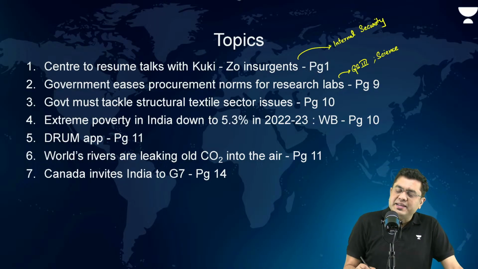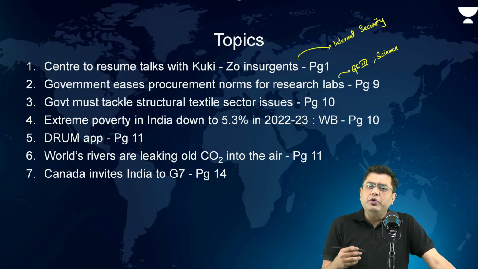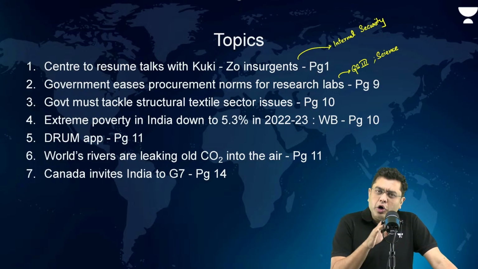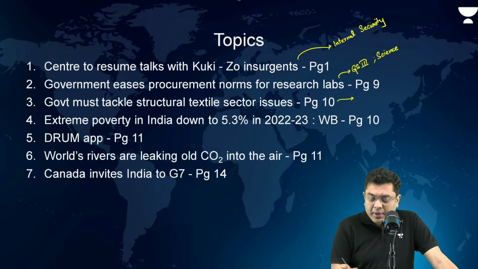Now, government must tackle structural textile sector issues. This is about the apparel and textile sector, how exports have stagnated for a long period of time, and why the structural issues need to be tackled. This has appeared on the business page. Again, it is an article dealing with economy, or again, GS paper 3.